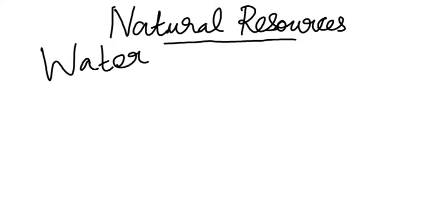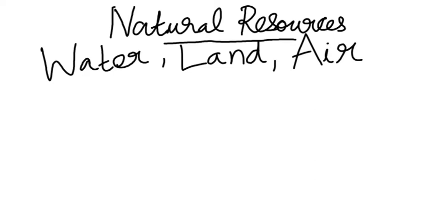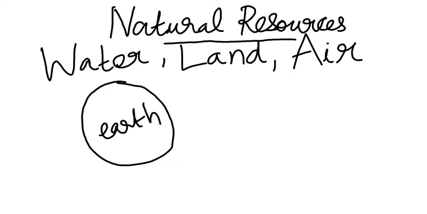Yes, very good. Water. Then you said land, air. Very good. There are more resources, but all the resources which are there depend upon these main resources: water, land, air. Now, when you talk about land, land is present on earth. You know that, no? But you know that earth consists of different parts. So there is a part of the earth on which we all live. It is a thin crust.